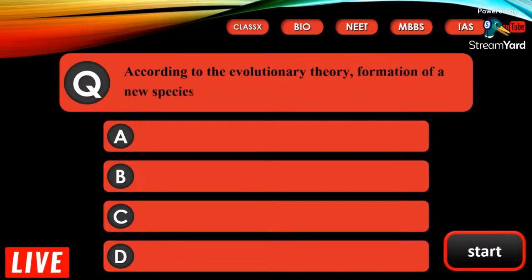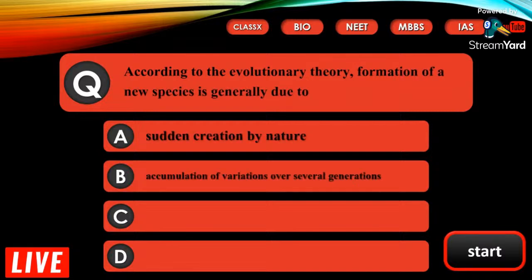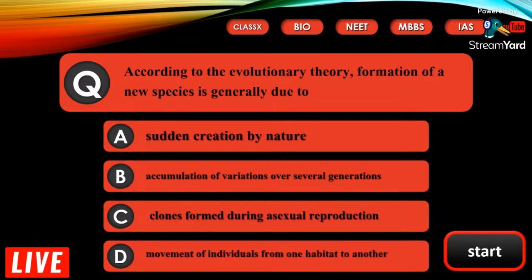According to evolutionary theory, formation of new species is generally due to A. Sudden creation by nature, B. Accumulation of variation over several generations, C. Clones formed during asexual reproduction, D. Movement of individual from one habitat to other. It is due to accumulation of variation over several generations. New species are formed due to variation in DNA for several generations. Asexual reproduction will not result in variation as there are no gametes involved. Movement of individual from one habitat to other will not affect DNA change, hence it cannot be the right answer. So the correct answer here is B. Accumulation of variation over several generations.